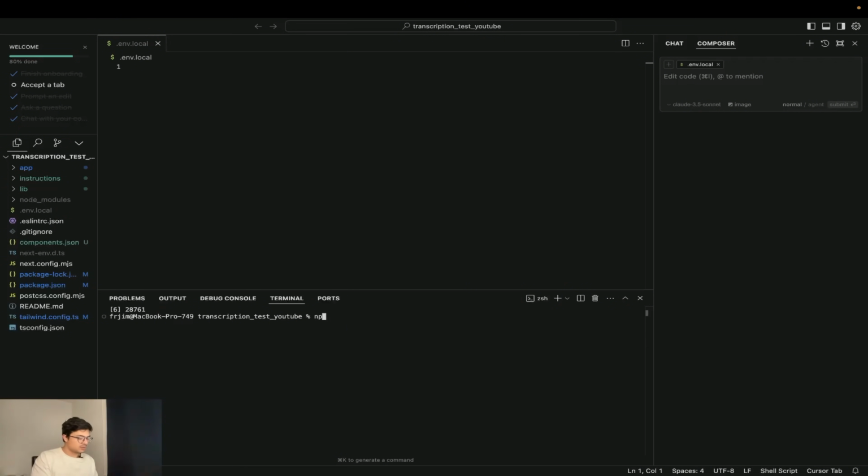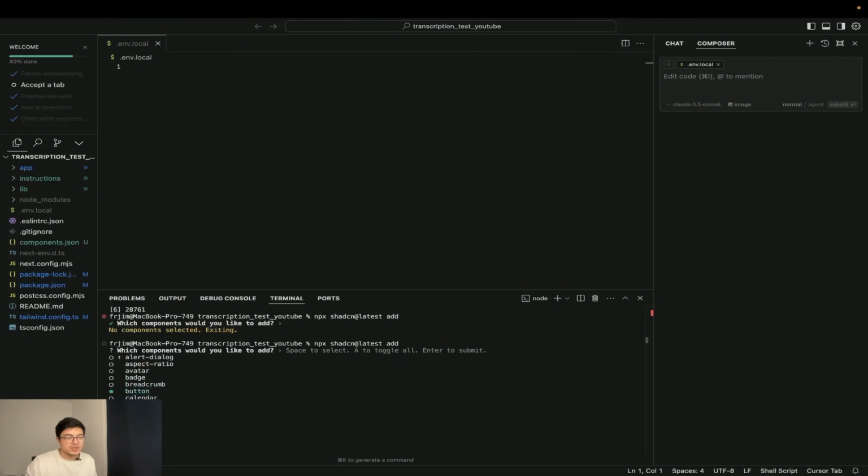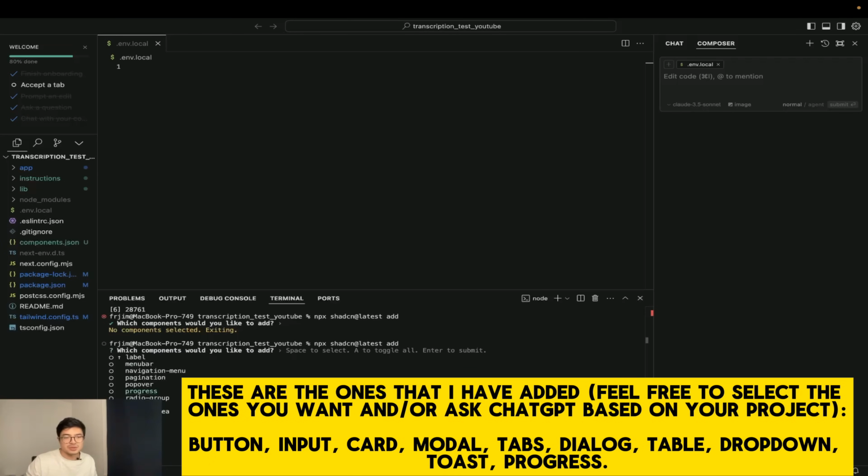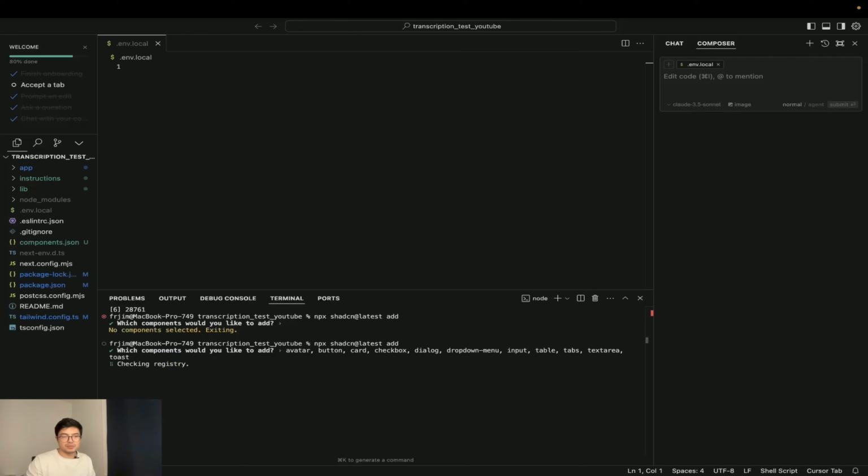And we're going to put npx ShadCN at latest add. And now we are going to access ShadCN again and just select any of the components that we need. Right, in this case, we're going to press space to select. We want button, we want a card. And that's it. So let's hit enter.